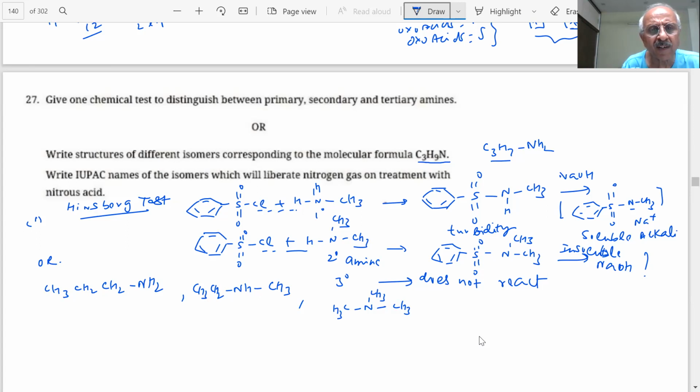What is the other one? Propane 2 amine can also be there. What will be the propane 2 amine?